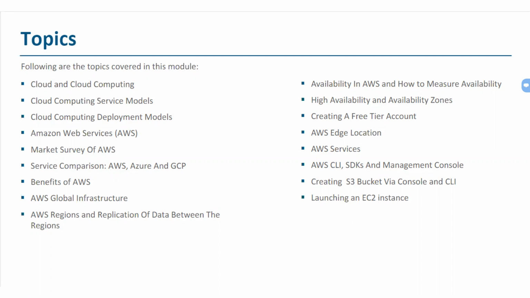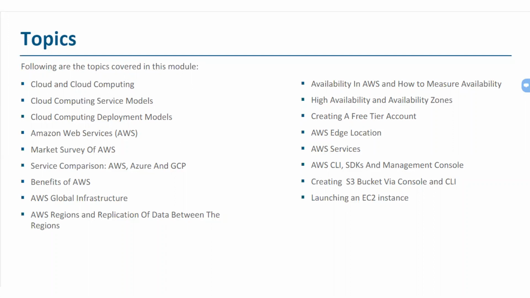So here, we'll talk about cloud computing, various kinds of service models, various kinds of deployment models, which I'll be showing you in upcoming slides also. Those things will be the main components of our course curriculum.